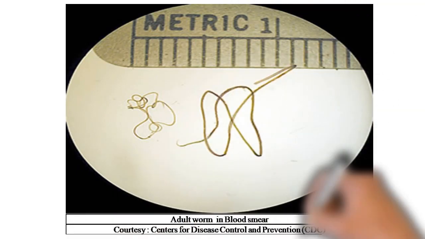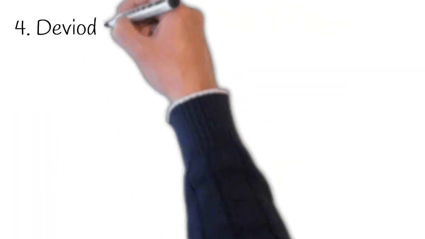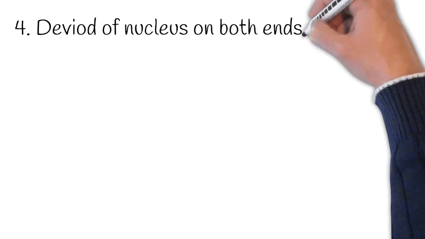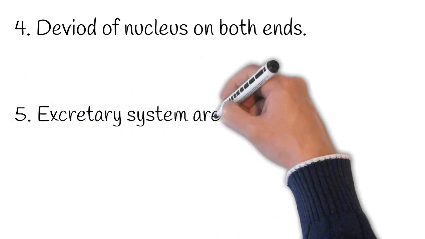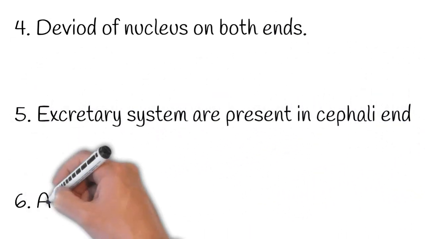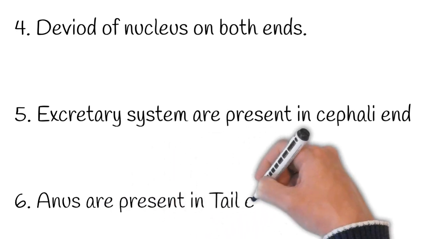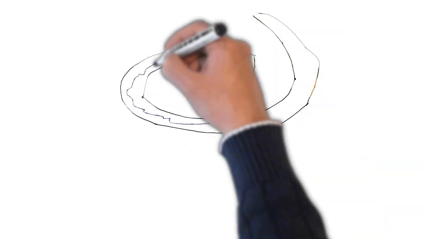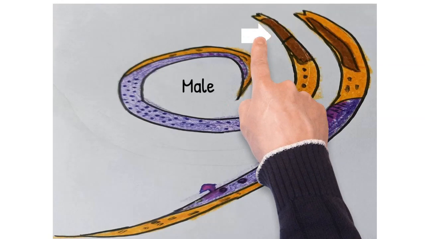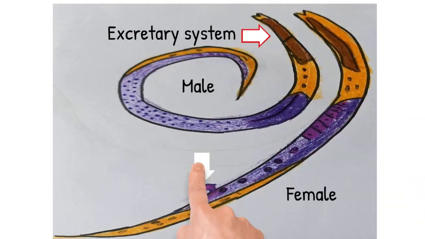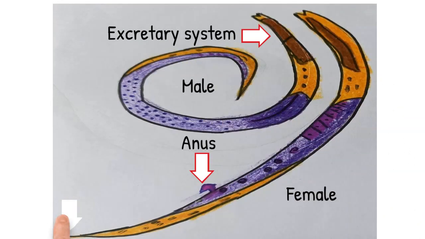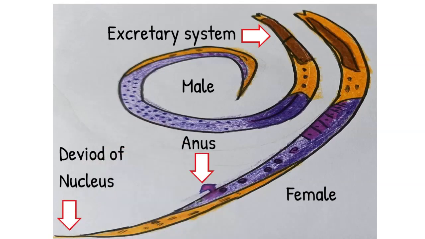This picture shows the shape and size of the female and male adult worm. Devoid of nucleus on both ends. Excretory system is present in the cephalic end. Anus is present in the tail end. This picture explains the excretory system in the cephalic end, anus present in the tail end and absence of nucleus in both ends of male and female worm.